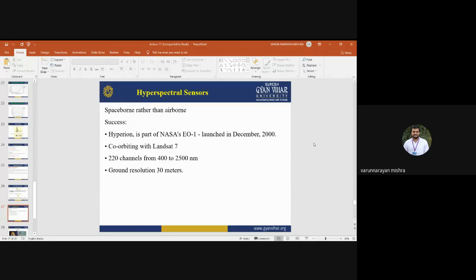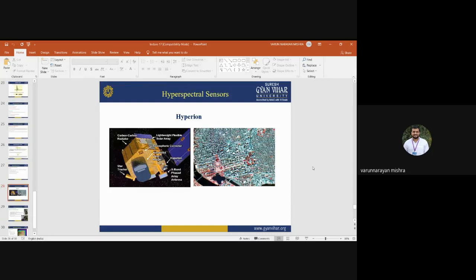But right now it is not providing images. It was a very useful hyperspectral sensor, and it provided data up to the year 2012 or 2013. This is a sample image of the Hyperion sensor.